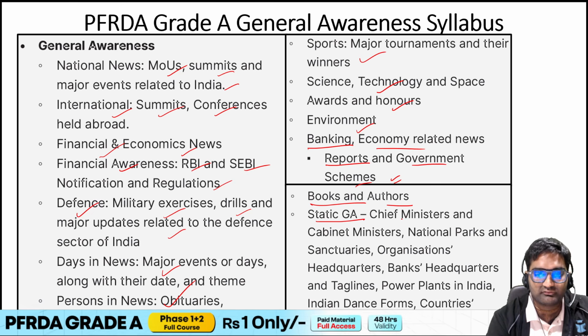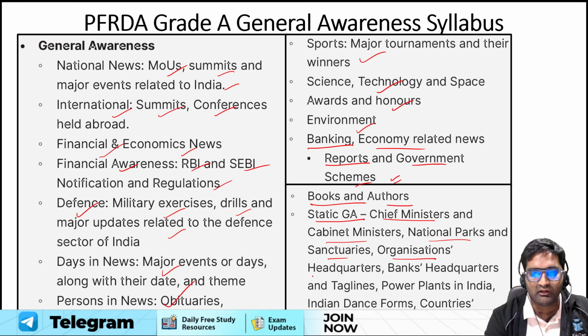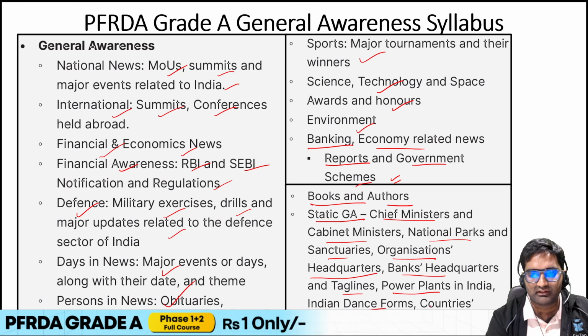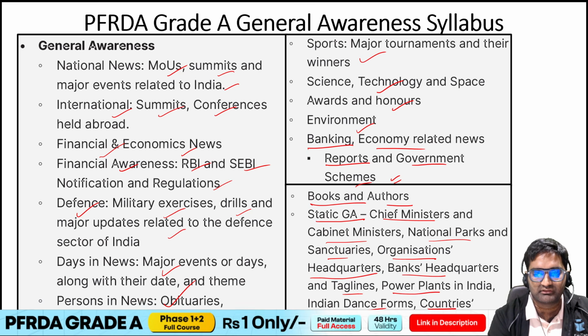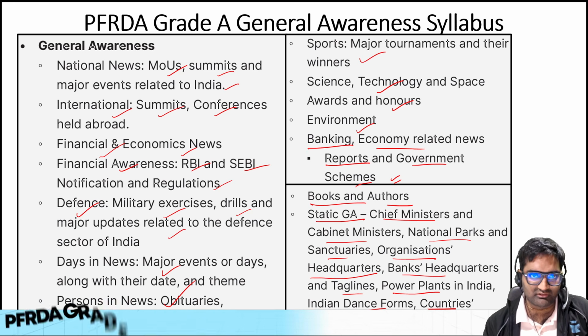Other static GK is also asked, like chief minister, cabinet minister, national parks, sanctuaries, organizations' headquarters, bank headquarters, taglines, power plants, Indian dance forms, countries, capitals, and their currencies, etc. Okay, so that's what I can say is the syllabus of the general awareness as far as phase one paper one is concerned.